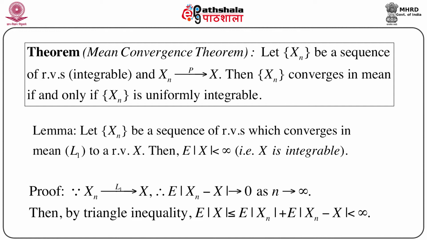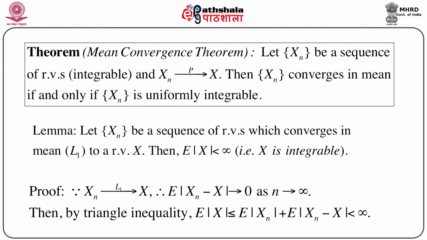Now, in order to prove the mean convergence theorem, we have one lemma. Let us state this lemma first. This lemma states that if Xn is a sequence of random variables which converges in mean, that is, in L1, to a random variable X, then expectation of mod X is less than infinity. Now, expectation of mod X less than infinity not only ensures the existence of the first order moment, or expectation of X, but also says that X is integrable.